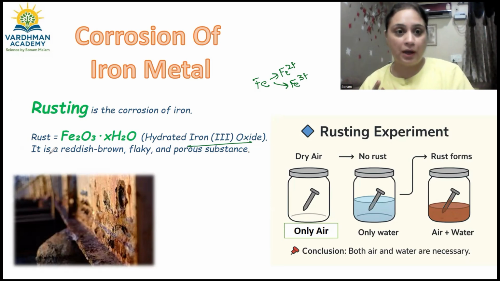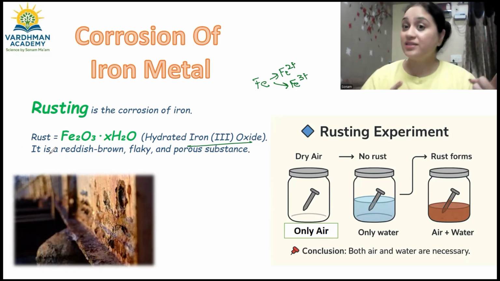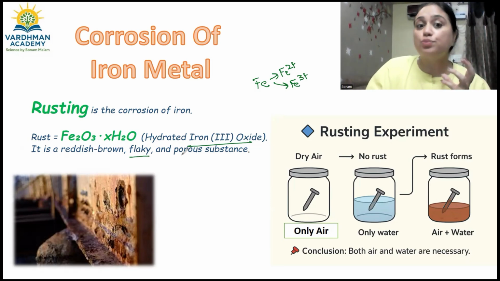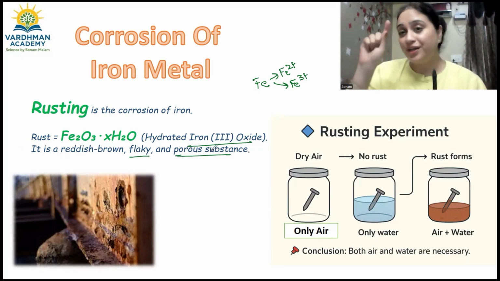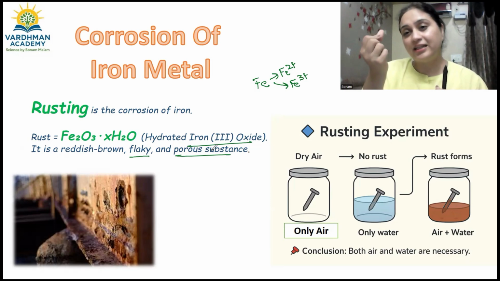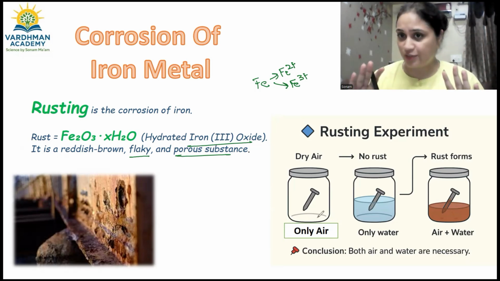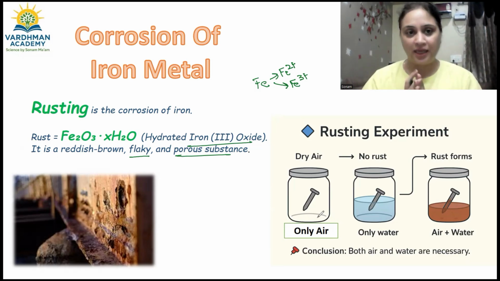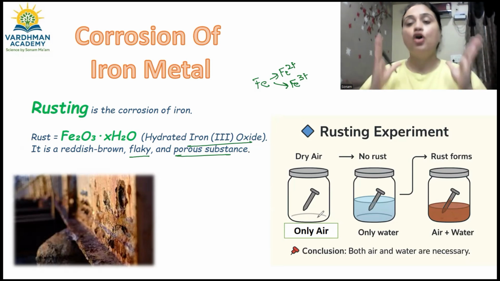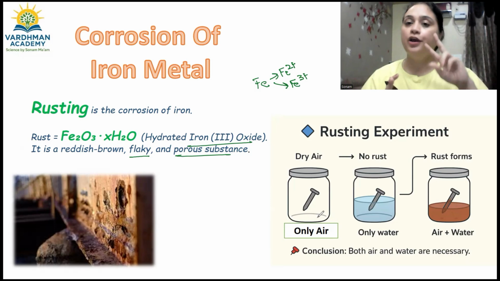It is reddish brown in color, whereas iron is grayish silver in color, right? And it is flaky, it is porous in nature. So when you touch the rust, you'll feel that powder kind of thing in your hand, and that is nothing but hydrated ferric oxide. So we have done a rusting experiment. Rusting experiment आपको बताता है कि rusting के लिए और corrosion of iron metal के लिए you need both.